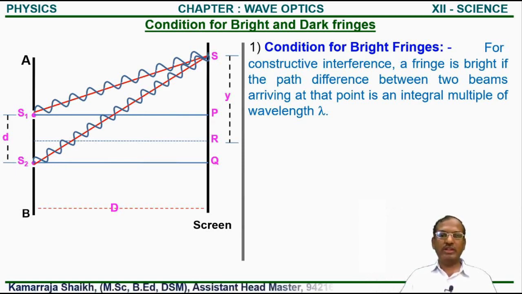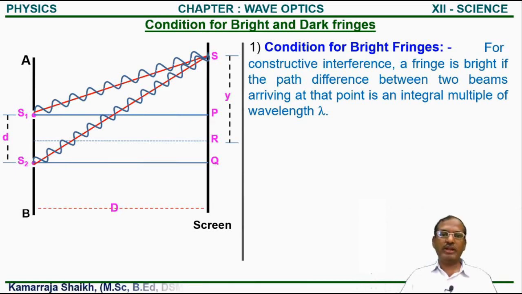So we write the condition for bright fringes as: for constructive interference, a fringe is bright if the path difference between the two beams arriving at a point is an integral multiple of wavelength.